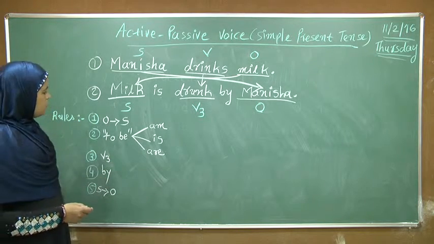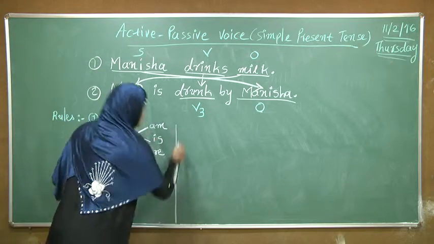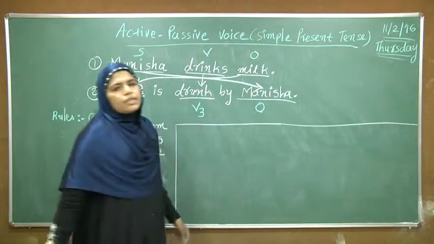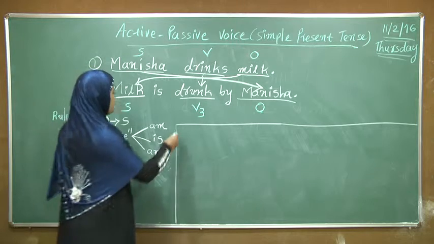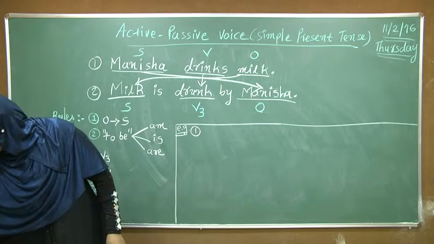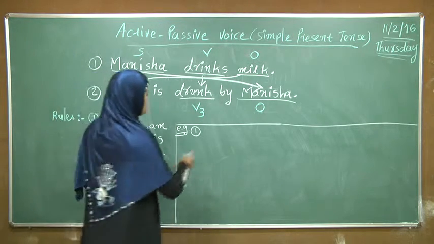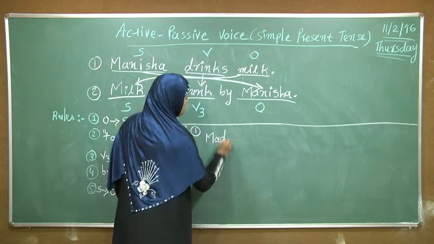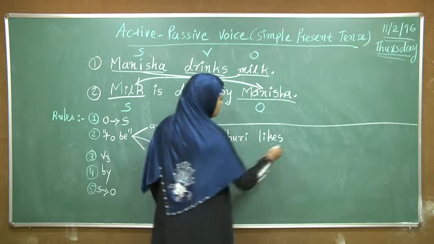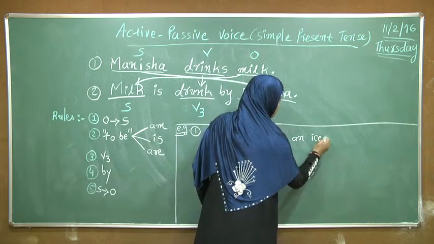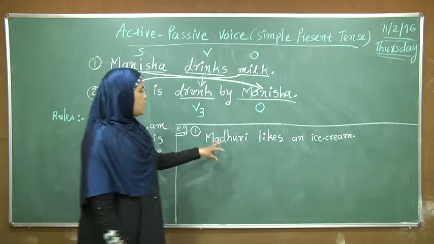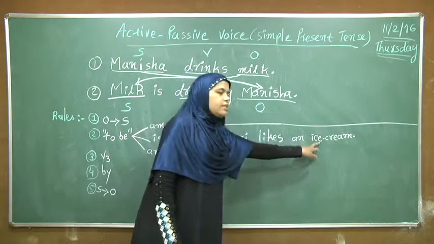Now we will discuss another example. The sentence is Madhuri likes an ice cream.